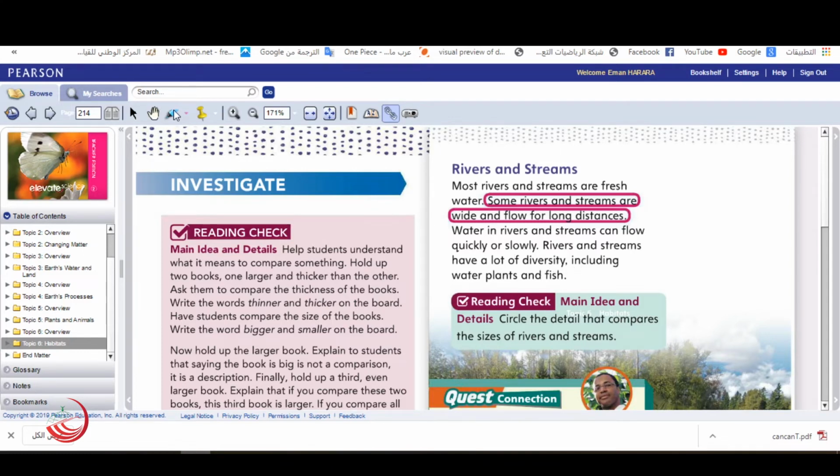Diversity. I want all of you to remember this word, diversity. Put it in your mind and say it after me again and again. You can stop the video and repeat it. Diversity. What is the meaning of diversity, teacher? The different kinds that can live in that river or stream. Every habitat has a very big diversity of animals.